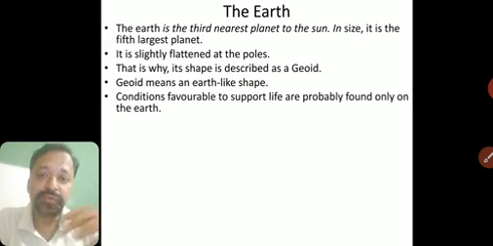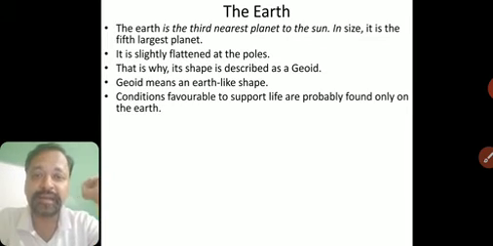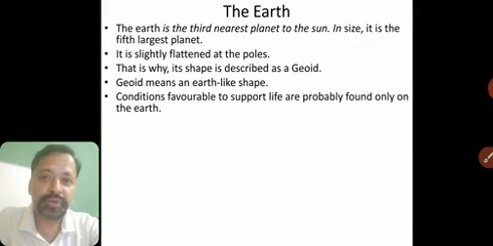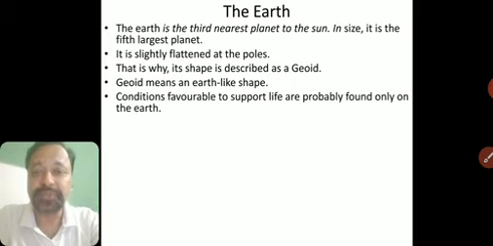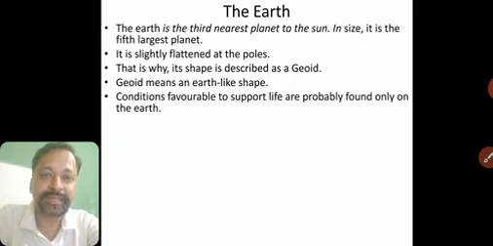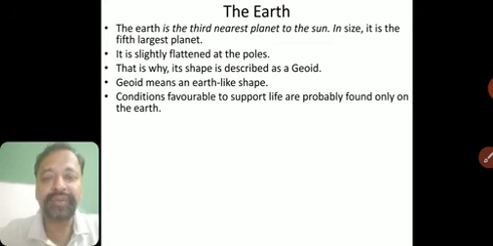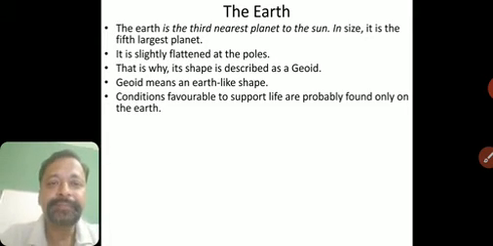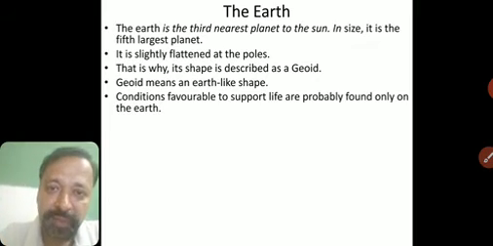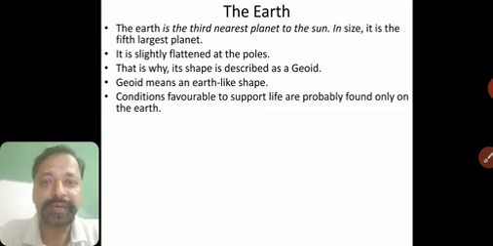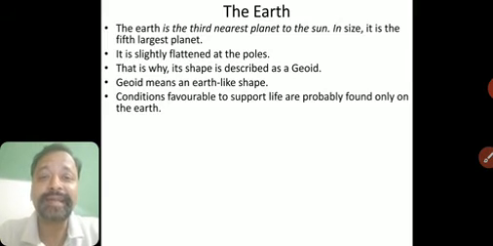We have gone as far as the Moon, but we are not able to go to any other planet. Satellites have gone to Mars, but not of much use. We can get pictures or some information, but we cannot find out anything there. So we can say that most probably Earth is the only planet where life can survive, because it has that kind of features.